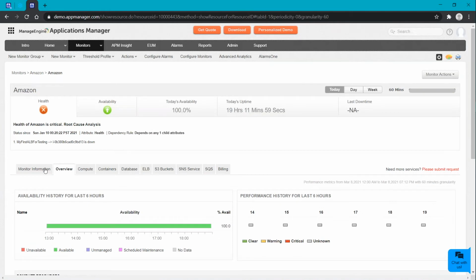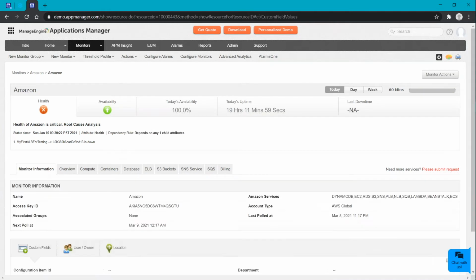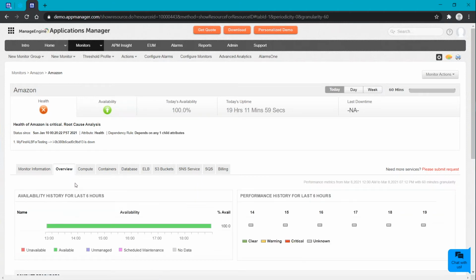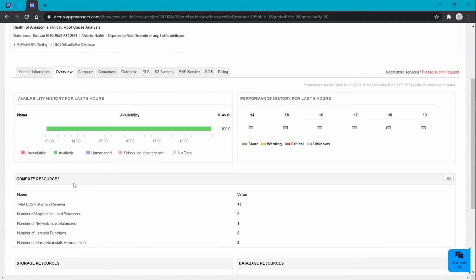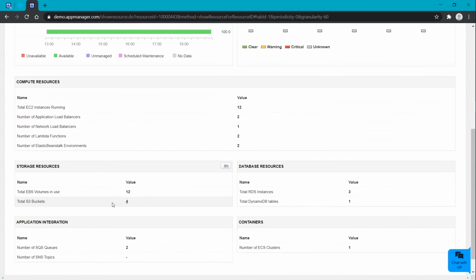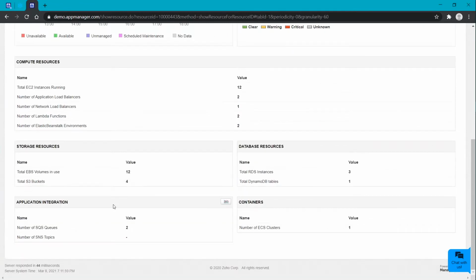Under the monitor information, you can get all the details you entered when adding the monitor. Under the overview, you will be getting all the details related to your availability and performance, and this is pretty commonly seen on all the monitors. For an Amazon account, you will be able to see all the resource related information that has been added, and the service related details can be tracked here in the overview tab.